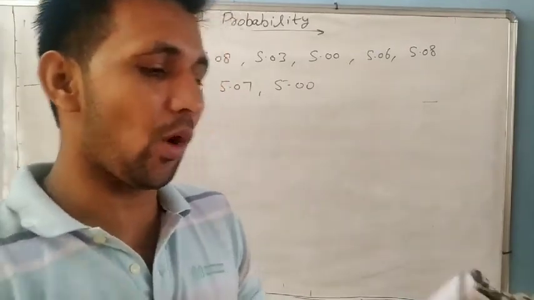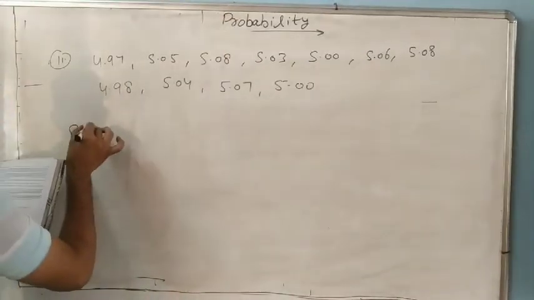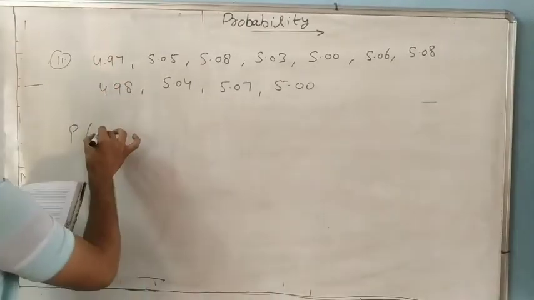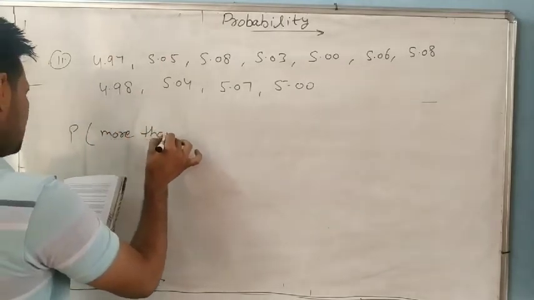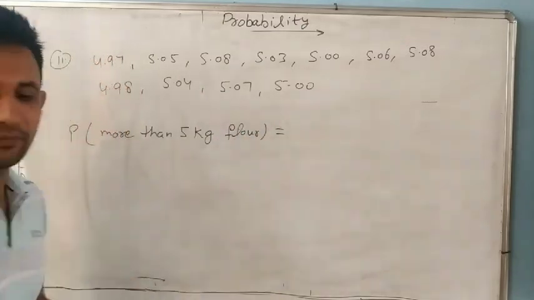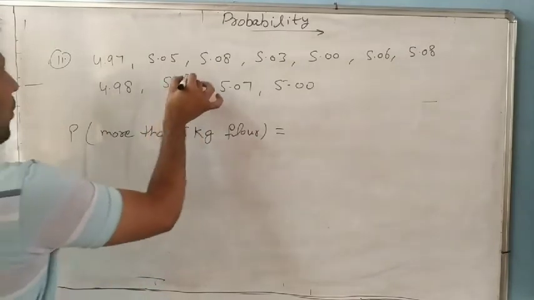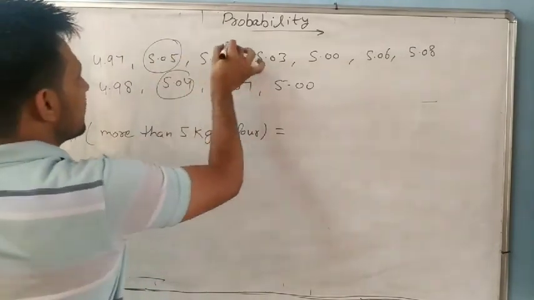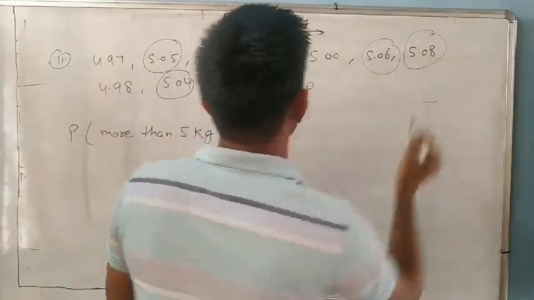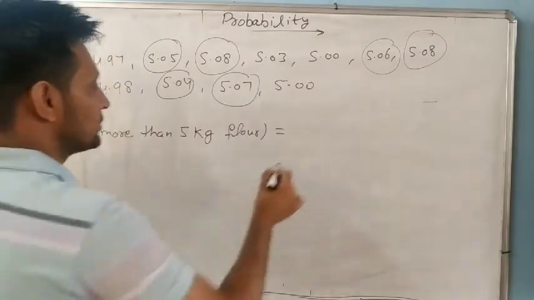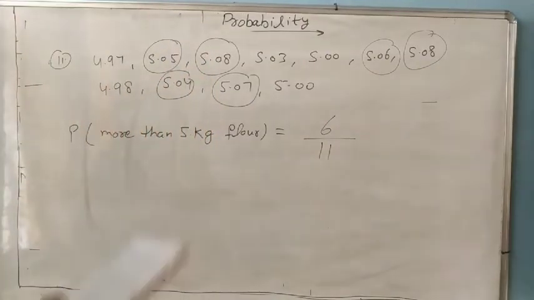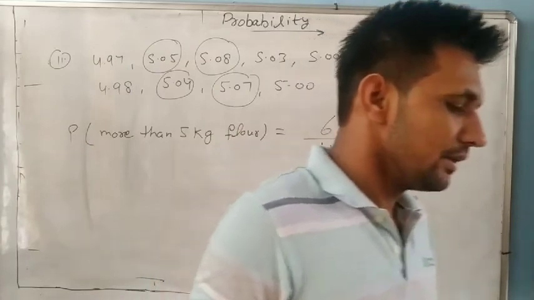So now find the probability. We have to find the probability that any of these bags chosen at random contains more than 5 kg. More than 5 kg: 1, 2, 3, 4, 5 and 6. 5 kg is not more than 5. The total is 11, so it is 6 by 11. That is the answer. First we will write the formula, then we will write it. Understand? Same as it is.